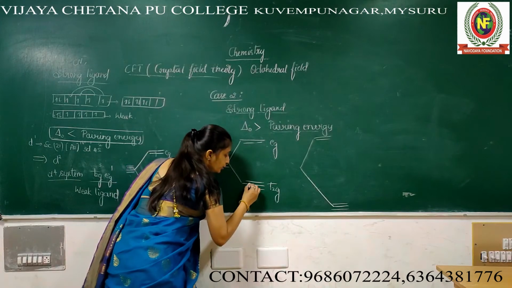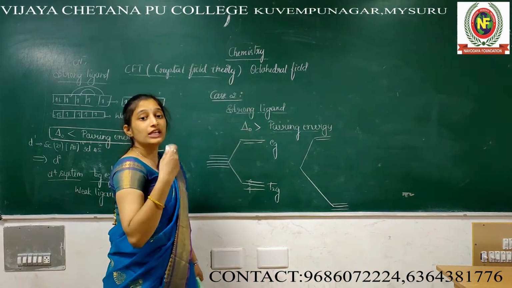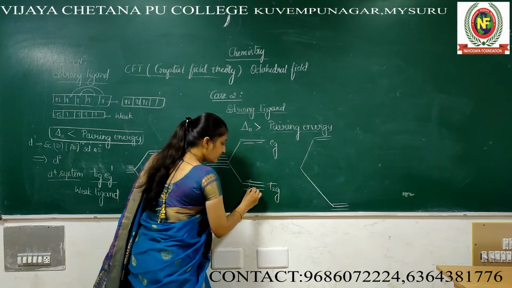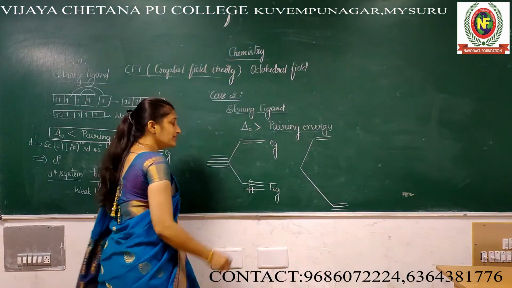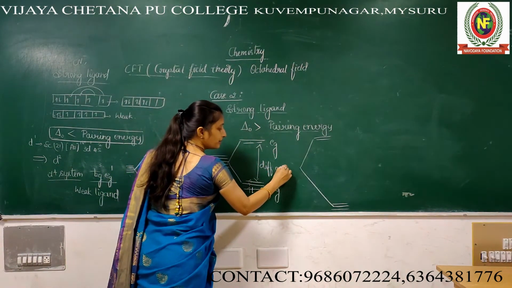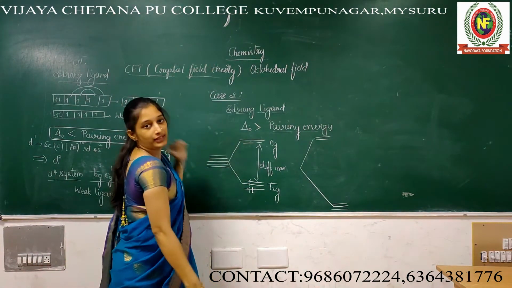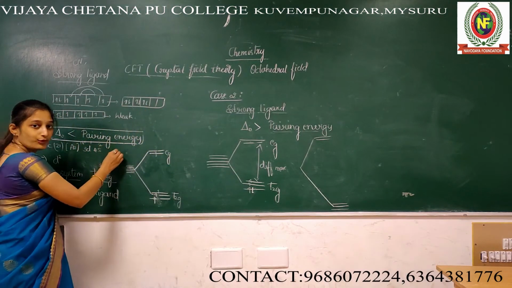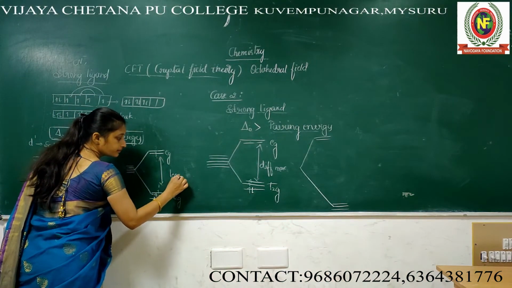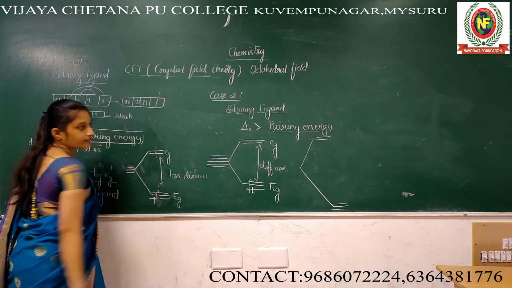See, 1, 2, 3. D3 system over, no problem. Up to D3, no problem. If D4, one more electron is there, it never goes to Eg. It will pair in T2G. Why? Because the difference is maximum. If the ligand is strong, the splitting is strong. If the ligand is weak, the distance is lesser. Here more distance, here lesser distance. That is the meaning.